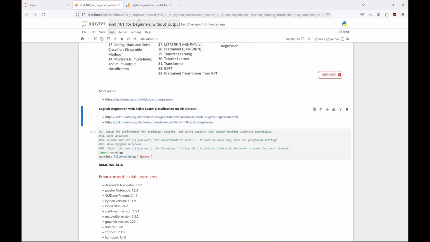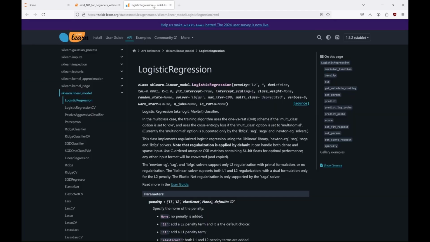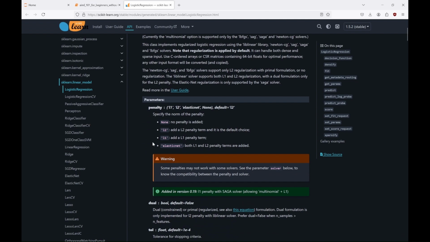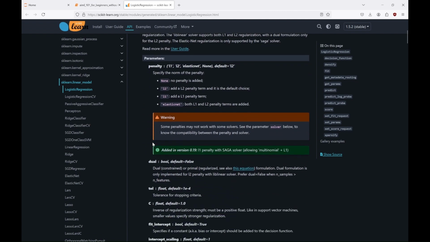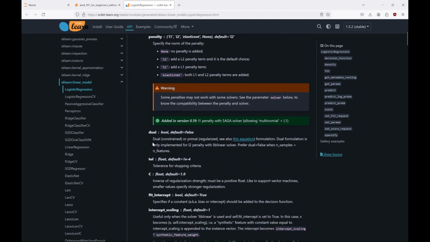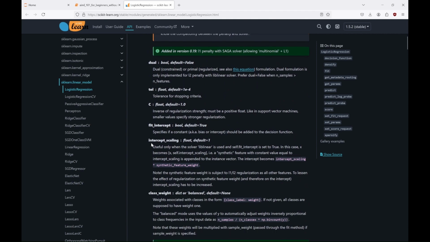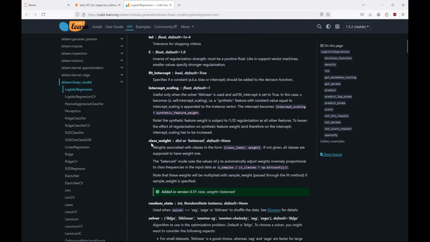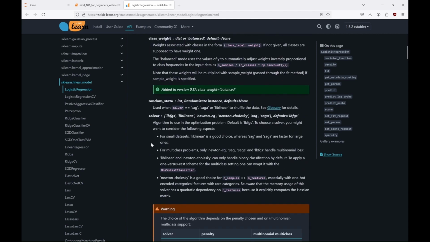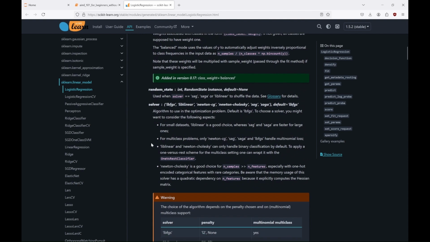It can tell you more about how to improve your logistic regression model by fine-tuning parameters like the penalty parameter, which adds regularization to prevent overfitting. C parameter. This is the regularization parameter. Lower values mean stronger regularization. It balances the trade-off between fitting the data and keeping the model simple. Class weight parameter, which helps to deal with imbalanced datasets by assigning weights to classes. Balanced can be useful if your classes are imbalanced.